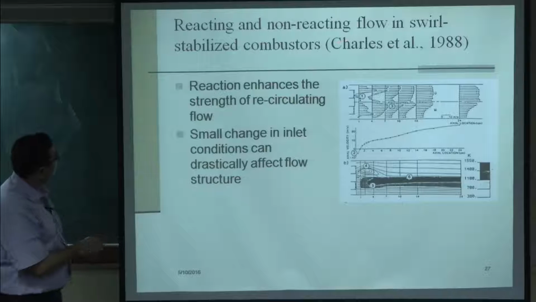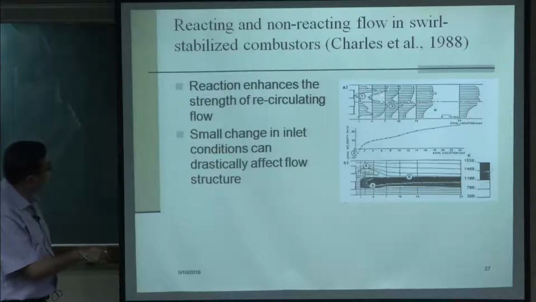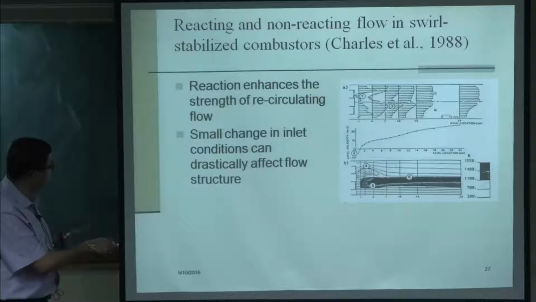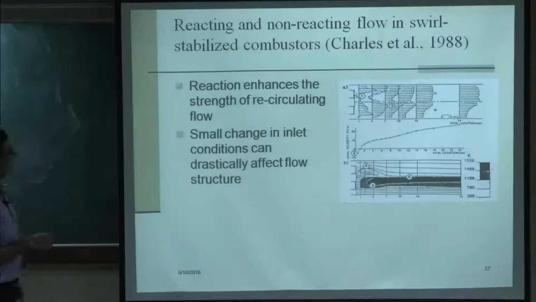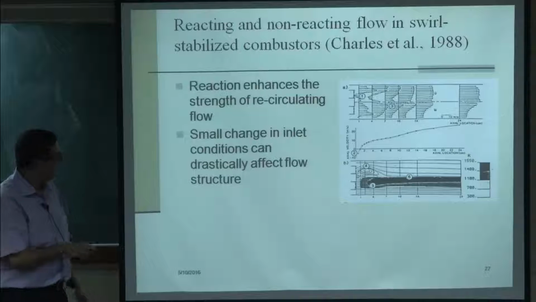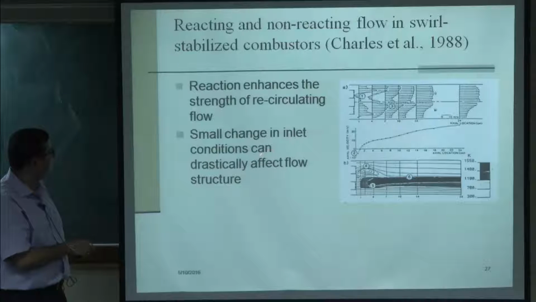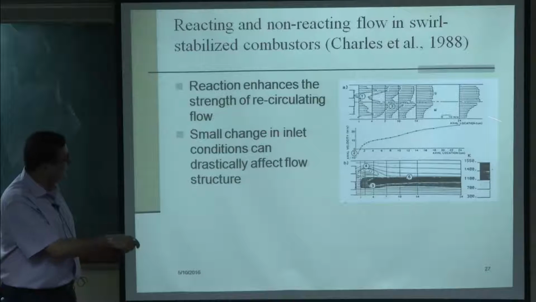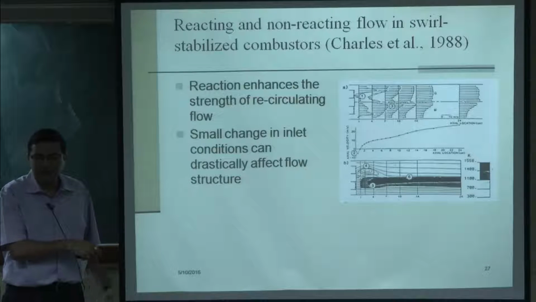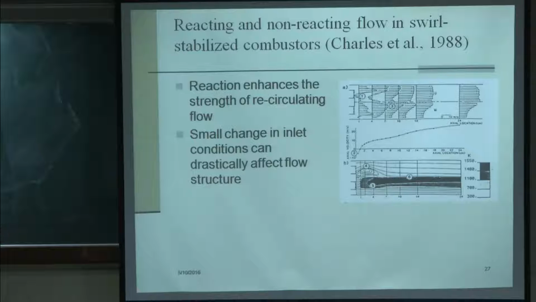Then this other one is the reacting and non-reacting flow in swirl stabilized combustors. Again, these are the velocity fields that you can see generated. Here we have a recirculating bubble, or a persisting vortex, because of swirling flow, and beyond this point we get a uniform velocity developing. Reaction enhances the strength of the recirculating flow, and this was identified by the velocity measurement. There is also a small change in inlet condition which can drastically affect the flow structure. So, once again the LDV measurement gave the flow structure, and the effect of inlet condition as well as the reaction on the flow structure was identified from the LDV measurements.